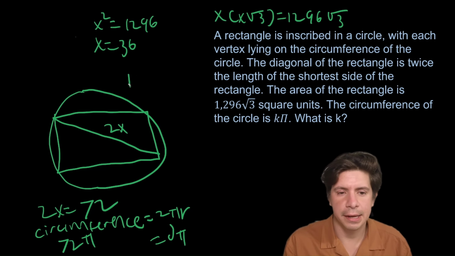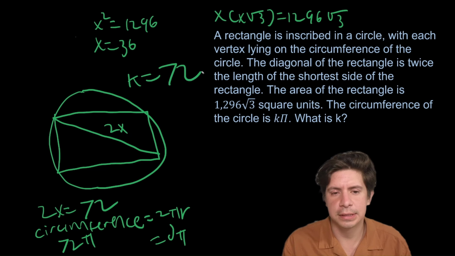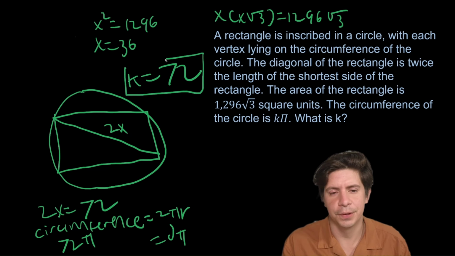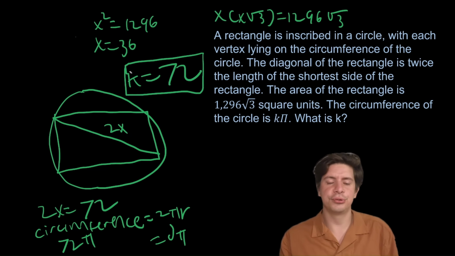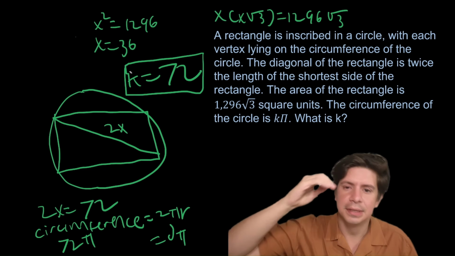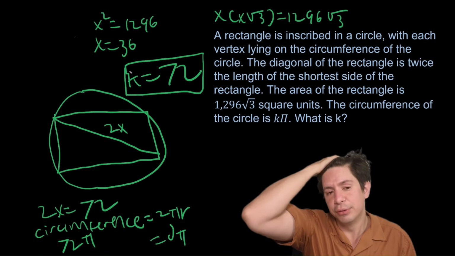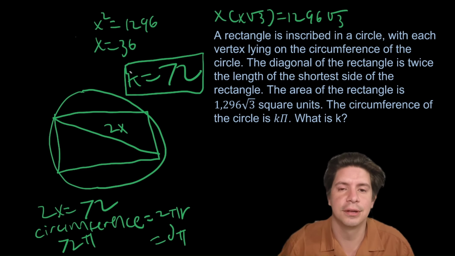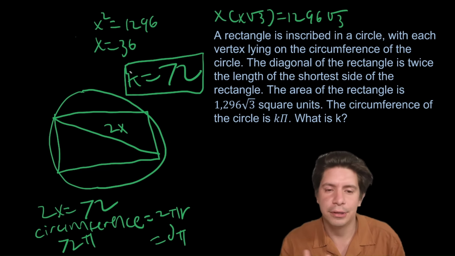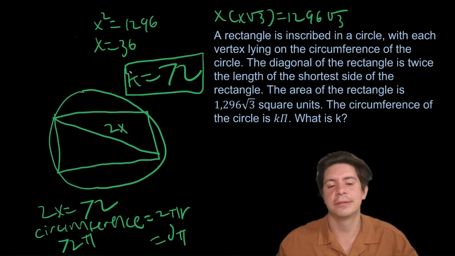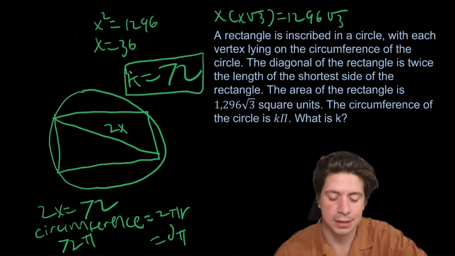So then k equals 72. Okay? It's nice and clear once you do it. Again, draw it out. Don't try to complicate things too much. Put the labels on things so you understand how the numbers are lining up in the real image of it. And then you'll go from there, and it's not too bad at all.